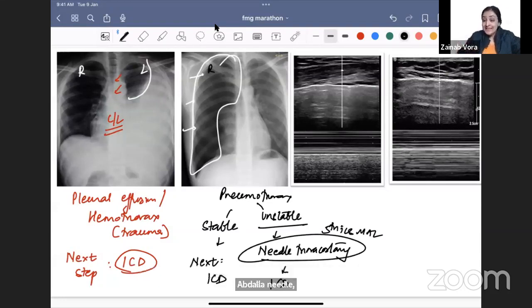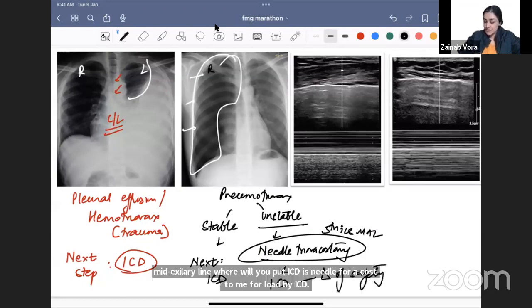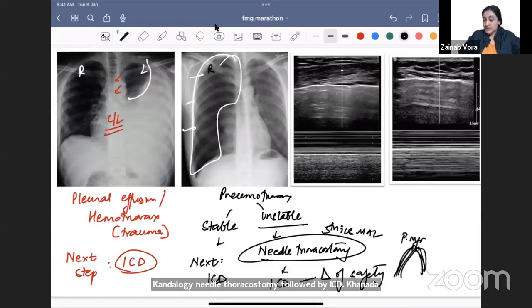Where will you put ICD? ICD is put in the triangle of safety. How is the triangle of safety formed? Which muscle is anterior? Pectoralis major. Which muscle is posterior? Latissimus dorsi. Remember, we remember lady between two majors, so remember lady and major. So P major and lady, and below is the fifth intercostal space. So this is how you put both needle and ICD. Everything is clear, all of you guys.